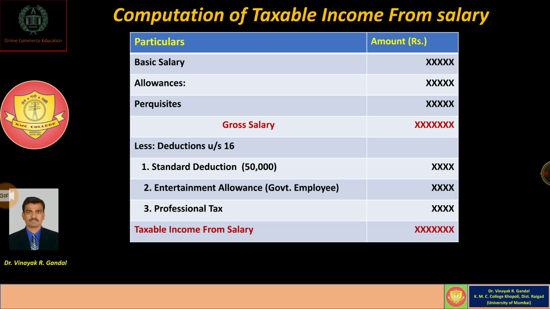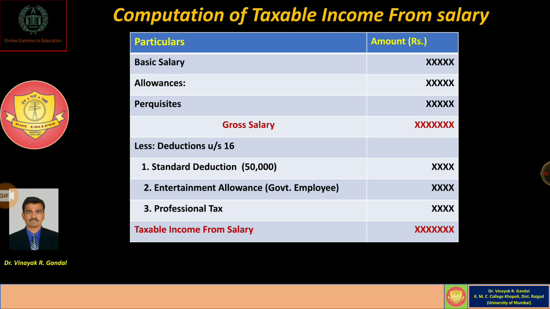Okay, earlier it was rupees 40,000. The second deduction allowable to the assessee is entertainment allowance. In the case of a government employee, the entertainment allowance is fully exempted, but normally at the time of determining taxable income from salary, entertainment allowance is firstly added to the salary income and deduction is allowed under section 16.